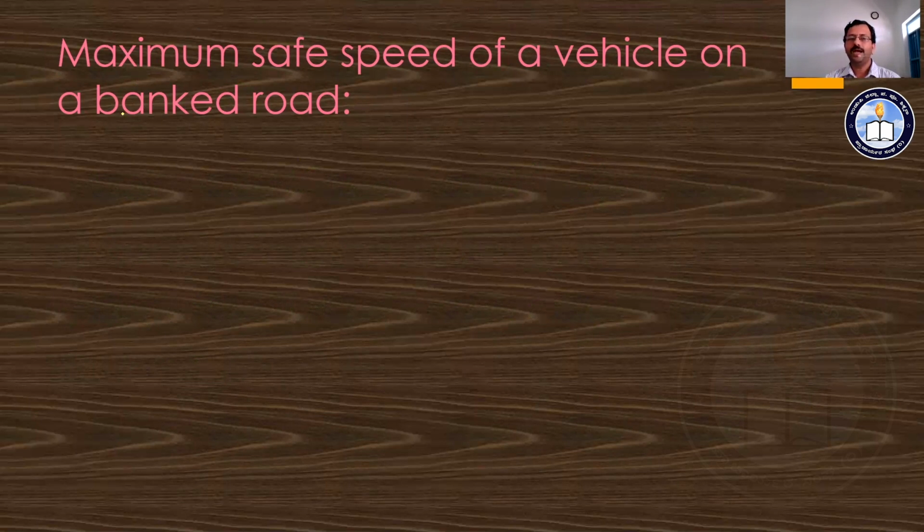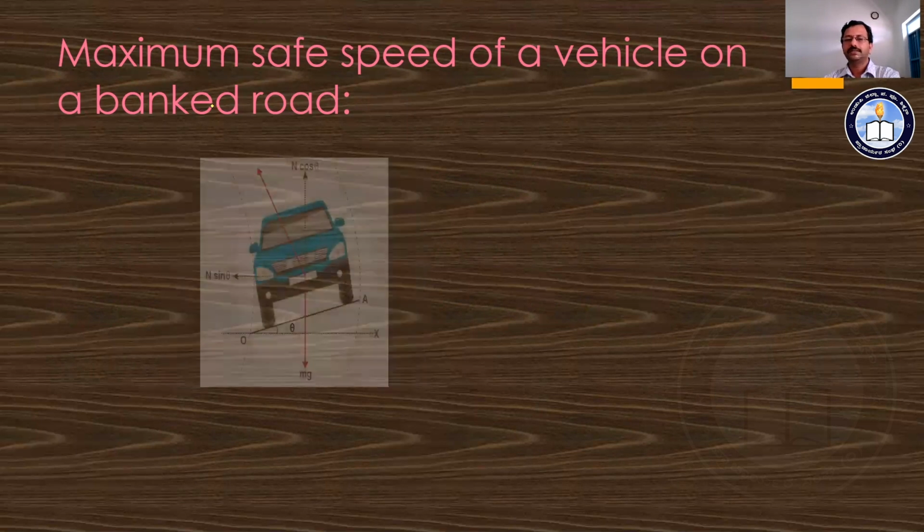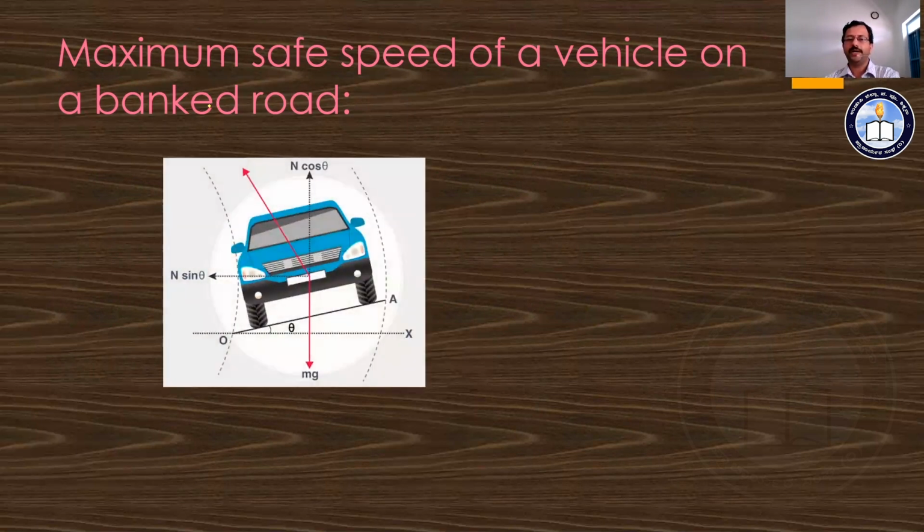Now we are saying the road has banking, that means the outer edge is higher than the inner edge. At that time, what is the maximum safe speed with which a vehicle can move so that it can avoid accidents? To find that out, some diagrams are required.